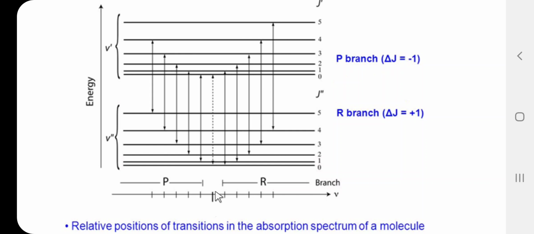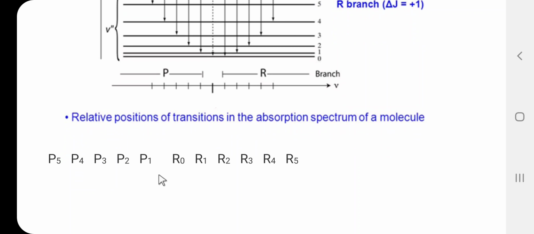So, here this is the band center, that is omega bar, and there is a gap at the band center, because the 0 to 0 transition is not possible. In the rotation spectra, the 0 to 0 transition is not possible, that is why there is a gap at the band center, and this distance is 4B centimeter inverse. The distance between two adjacent R lines is twice B centimeter inverse. Also the distance between two adjacent P lines is twice B centimeter inverse, but the distance between P1 and R0 is 4B centimeter inverse. So, there is a gap at the band center in the vibration rotation spectra.